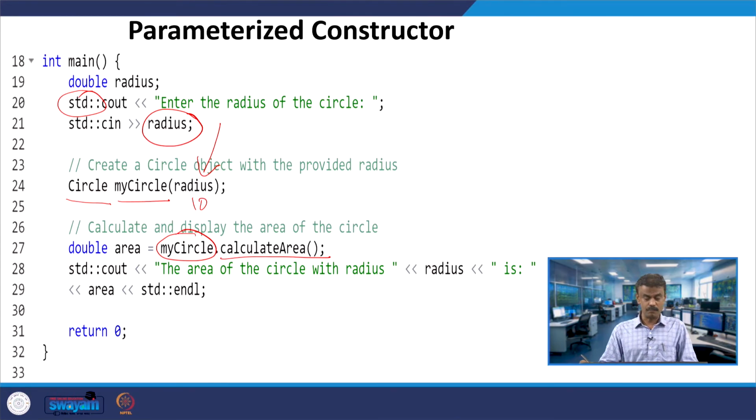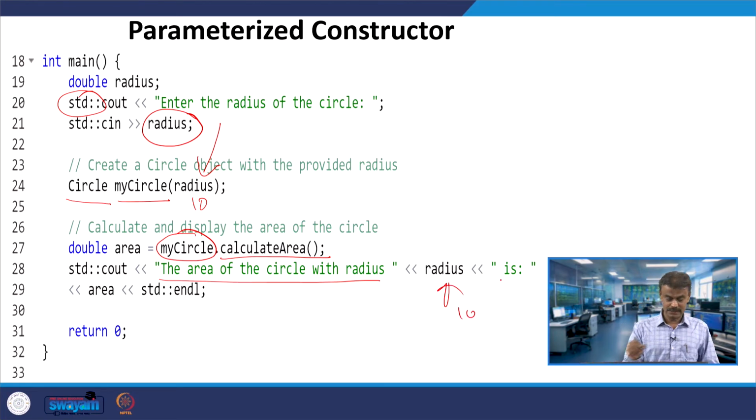So here you have the print statement, the area of the circle with the radius you have passed, let us say 10.